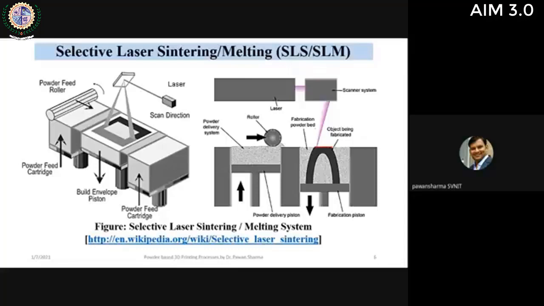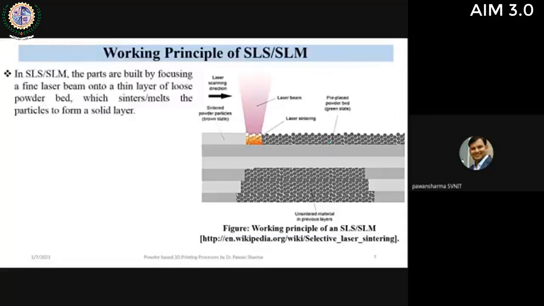You can see the XYZ motion here: XY is achieved by laser movement, and Z by moving the build platform in the downward direction. After each layer is printed, the powder is uniformly spread onto the bed surface, and hence the sintering will occur. So this is the basic working principle of selective laser sintering. As the laser is focused onto the powder, the particles get sintered, and there can be different mechanisms of bonding that I will discuss in my coming slide.